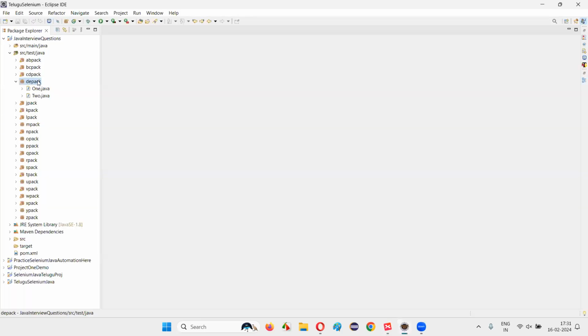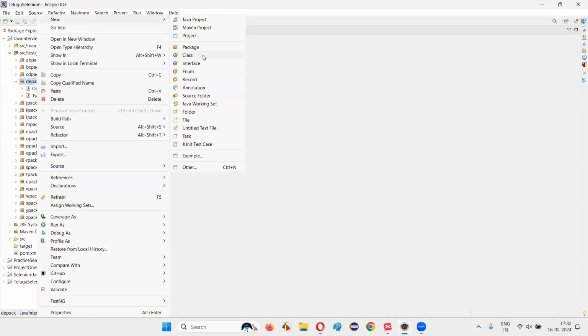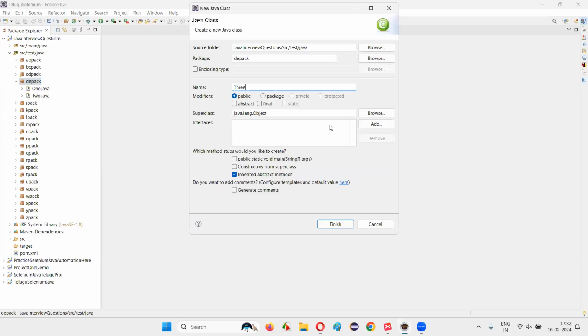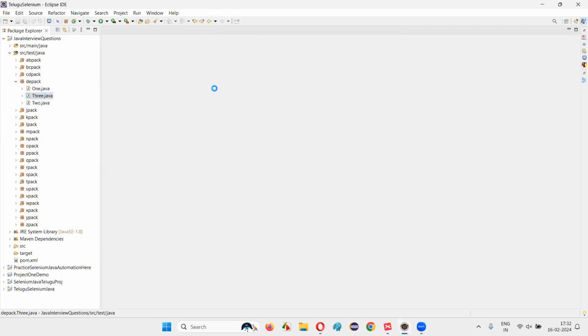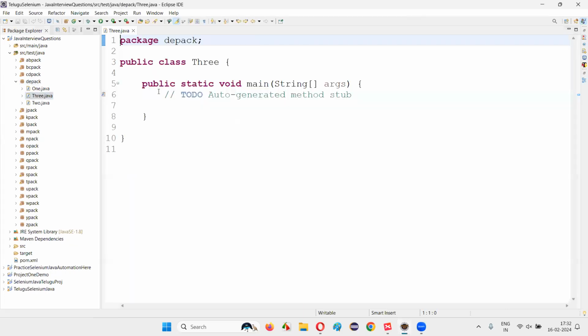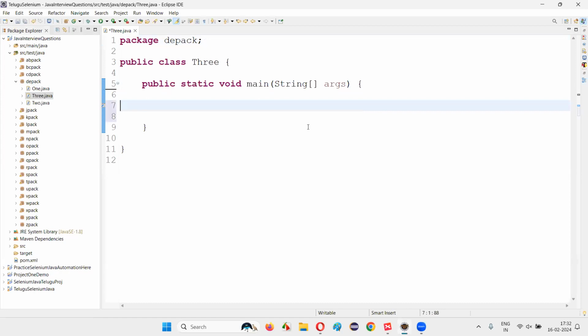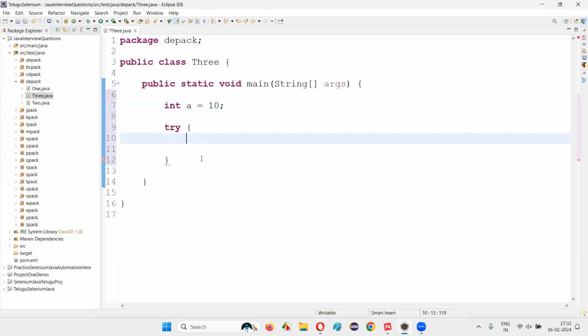For that, I'll switch to Eclipse IDE and create a new class. I'll just name this class 3, for sample, with a main method. Now, I'm going to write some code inside this main method. I'll write a try block here. I'll create a variable outside the try block, let's say int a is equal to 10. Inside the try block, I'll say int b is equal to 5.